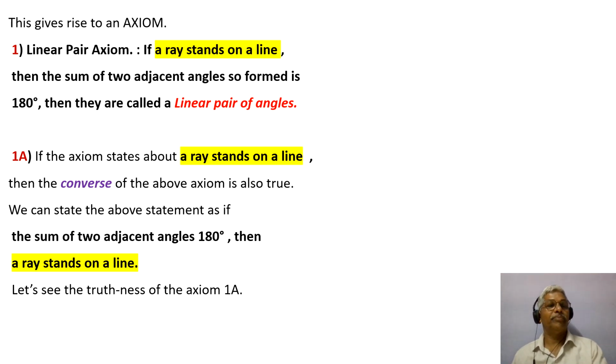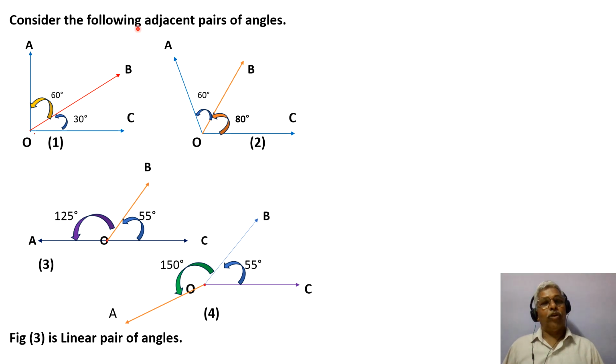Now consider the following adjacent pairs of angles. Figure 1: OA, OB, OC. Angles formed are AOB and BOC, and the sum of these adjacent angles is 90.